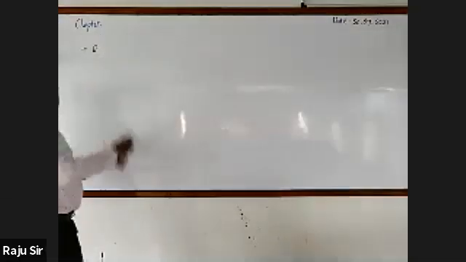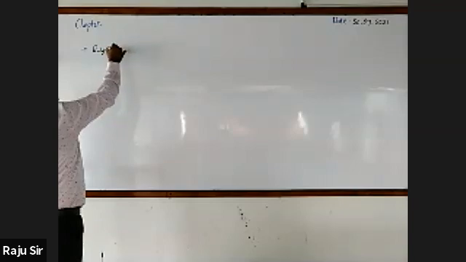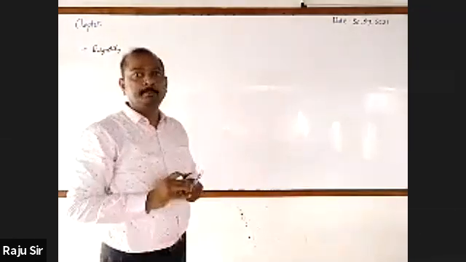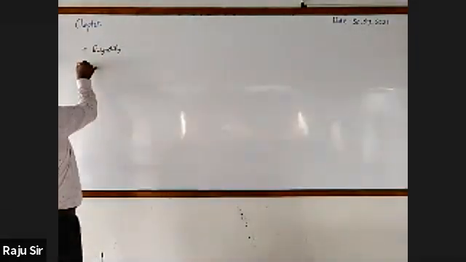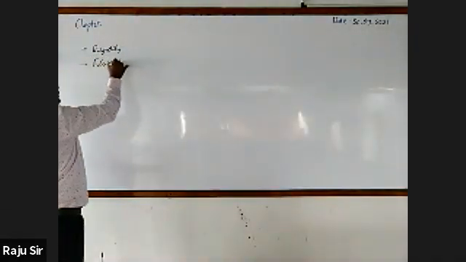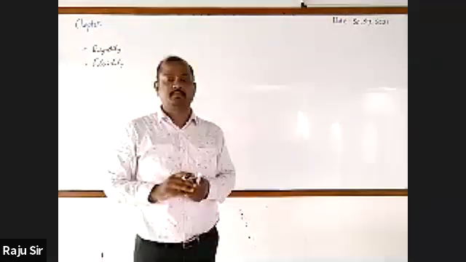It is the property of matter by which it is difficult to bend. Next, what is the second one? Fluidity. It is the property of the matter by which matter can flow easily.